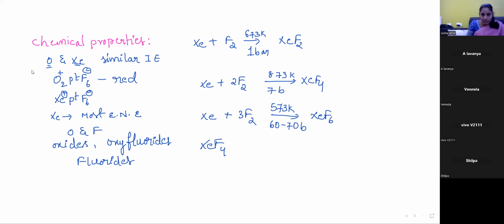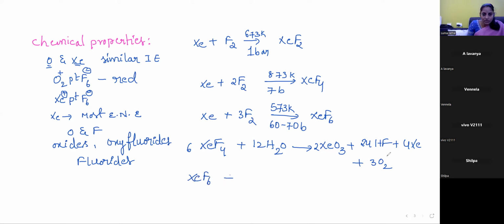Complete hydrolysis of xenon tetrafluoride gives you xenon oxide. Here, 2 moles of XeO3 plus 24 moles of HF, then 4 moles of Xe, and the remaining one is 3 moles of oxygen. Yes, this is the complete hydrolysis.